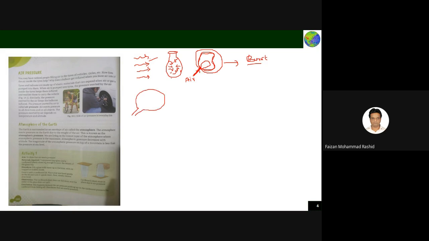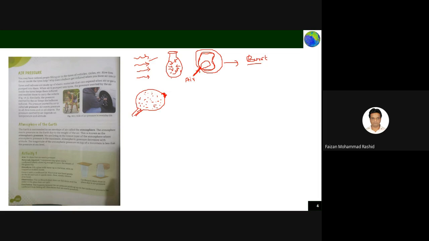This balloon, you are putting air into the balloon and air is getting accumulated in it. Now this air pressure is applying a lot of force on the wall of the balloon. For some time, when the air pressure is low, the balloon is okay.